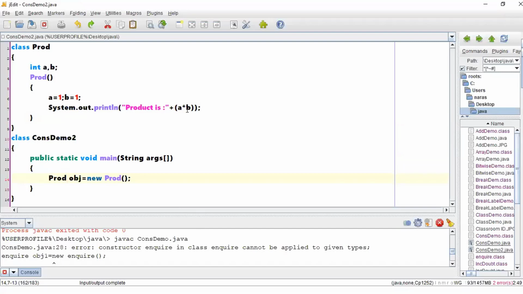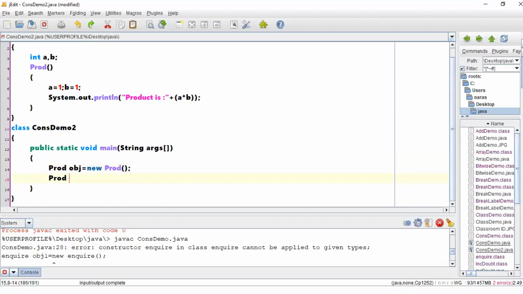Will it call this particular constructor and print this statement? Yes. No confusions, right? Now, my intention is I want to have one more object creation. In this case, I wanted to have a constructor which accepts two values. So when you are accepting two values, then there should be a constructor written which will be taking those two values.